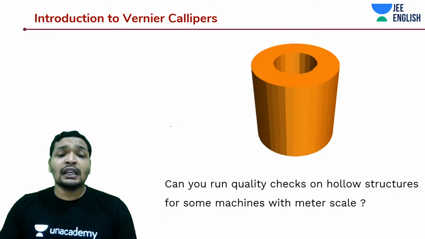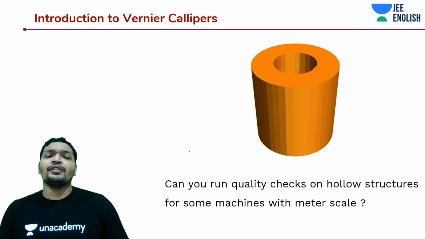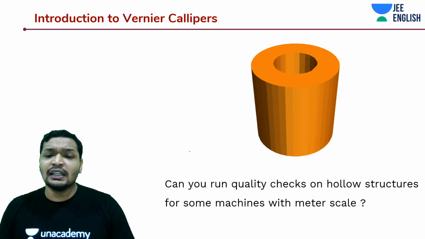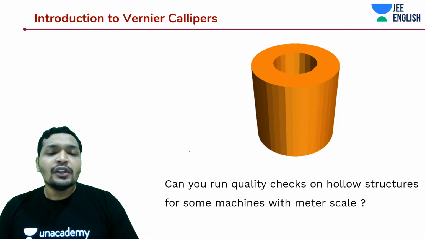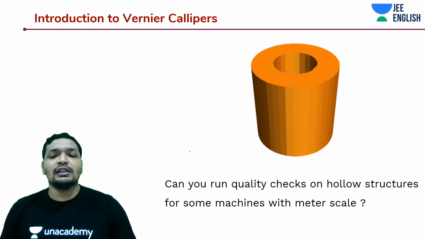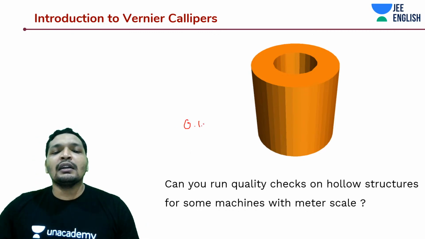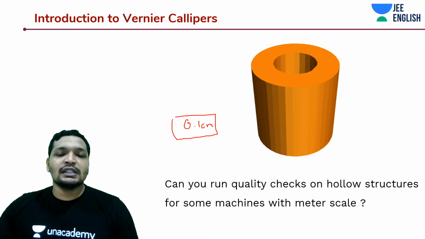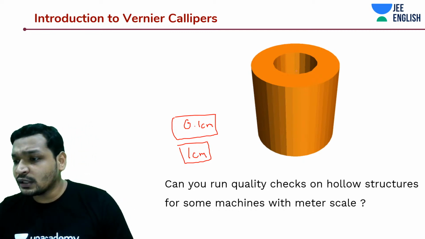Even let's say you have designed some engineering stuff, with hollow cylinders, or some spherical ball bearings. You can't really use a meter scale to measure the diameter. Even at 0.1, you still can't measure it really up to 0.1 centimeters, or even 1 centimeter. So 1 centimeter in this case is going to create a lot of inaccuracy.